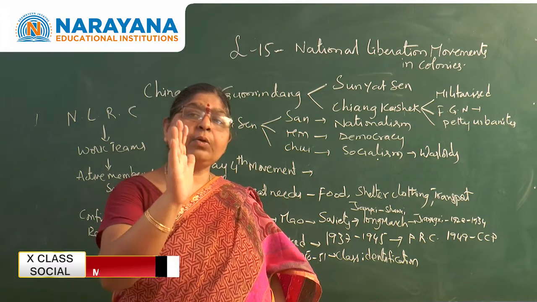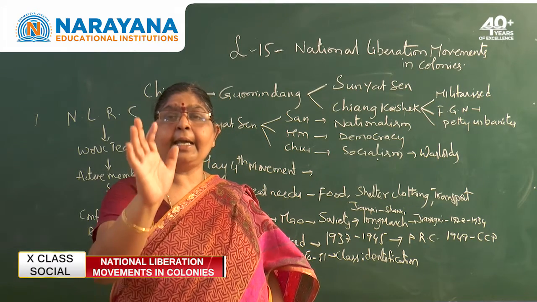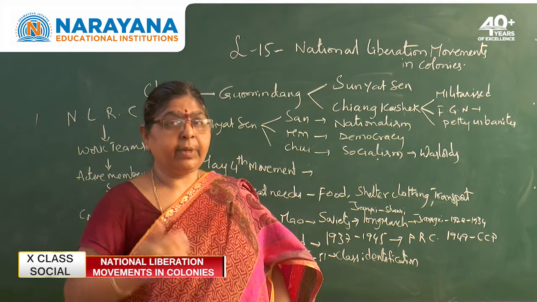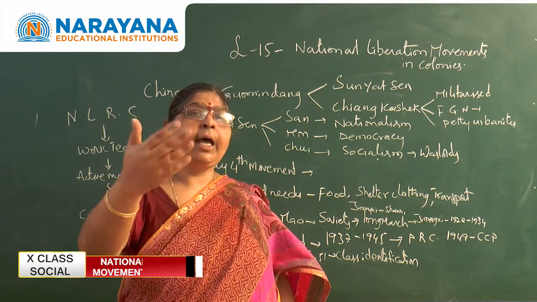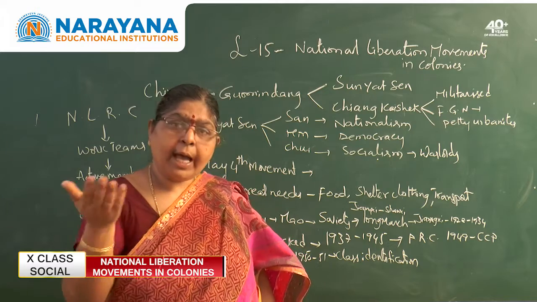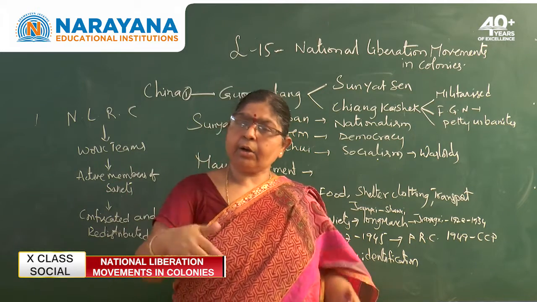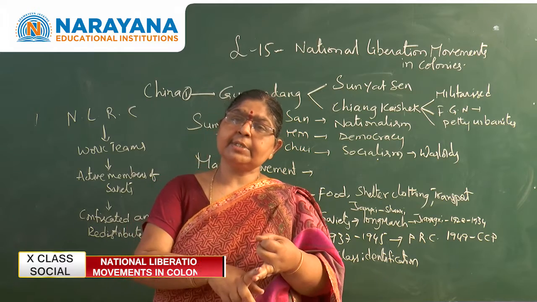It was overthrown by Sun Yat-sen in the year 1911 and a republic was established. Means he established a democratic country. Republic means what? A country which has an elected head. So republic means automatically democracy was there, and nationalism was established.